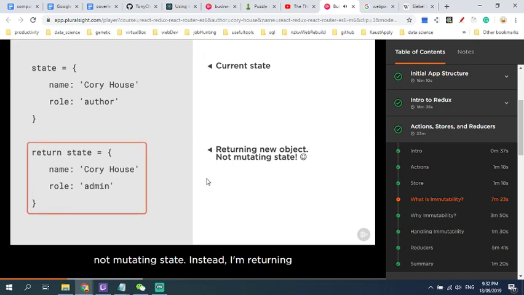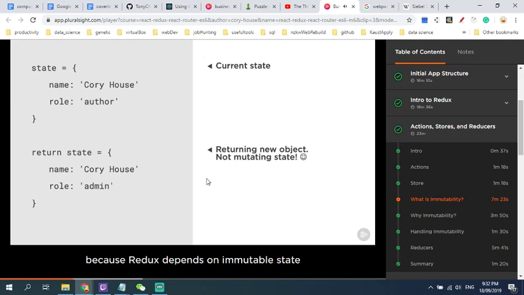Here you can see that I'm not mutating state. Instead, I'm returning an entirely new object. This is important because Redux depends on immutable state to improve performance. We'll get to why that's a big win in a moment. First, you might be thinking, yuck, do I have to build a new copy of state by hand every time I want to change it? Thankfully, no. That would be very impractical on an object with many properties. Let's look at some easy ways to create copies of objects in JavaScript.